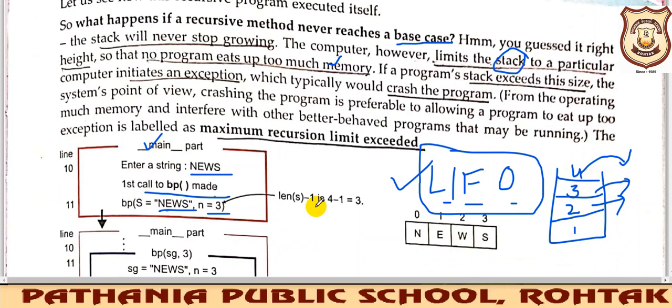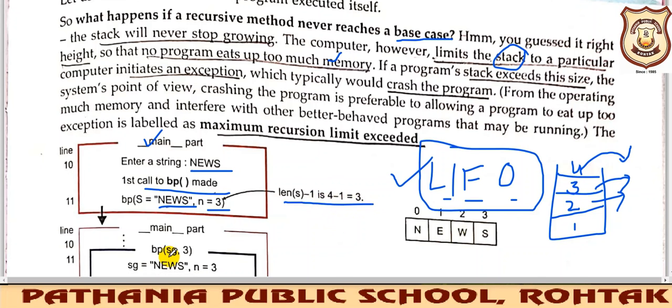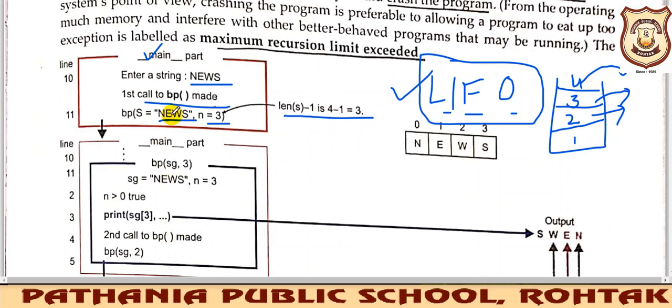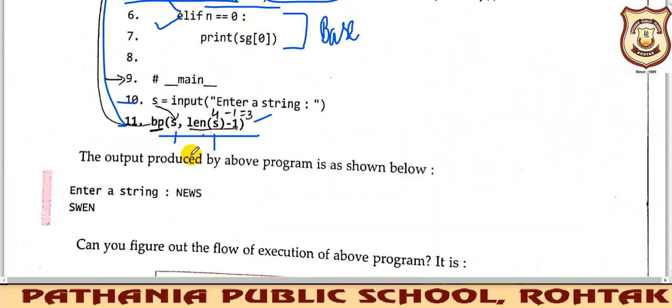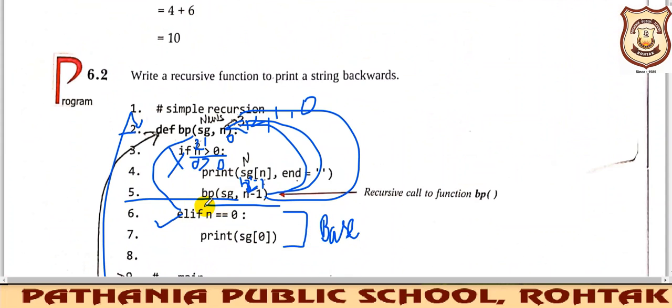Okay, you have calculated n, length minus 1, that is 3. This way you have calculated. So when this function call is executed, it will take you to the function definition. Where is the function definition? At the top of it. So here again the two arguments will be passed, sg and n.